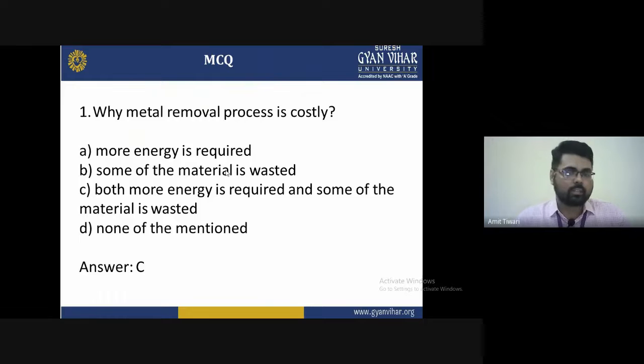Sometimes it will be more costly depending upon the conditions, the application, and how large the part is. A smaller part takes less time, but a larger part takes much more time, and wastage of material also occurs in metal cutting. So that's why we can say that the metal removal process is costly.